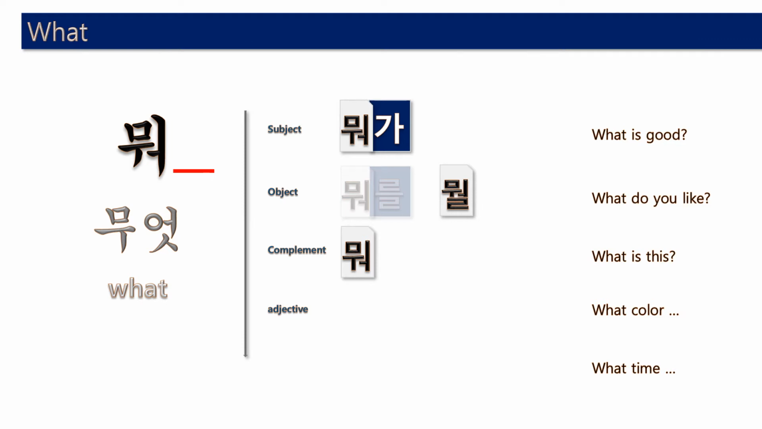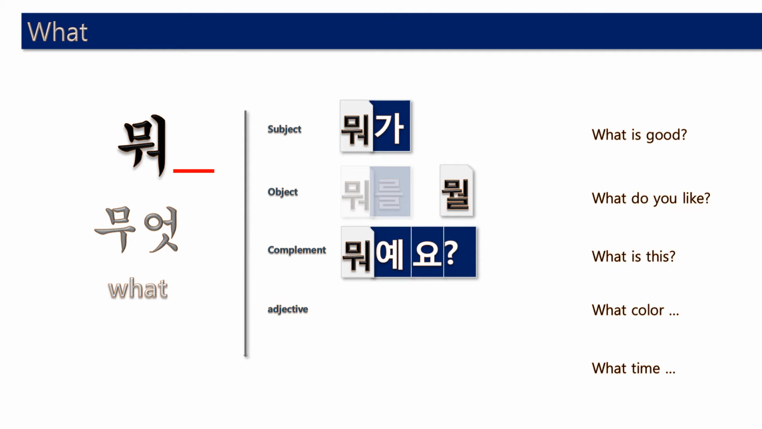And this is the complement. So verb be 뭐예요? So what is this? 이거 뭐예요? That 뭐. Or 이것 무엇이에요? 이것은 무엇이에요? It's also okay.